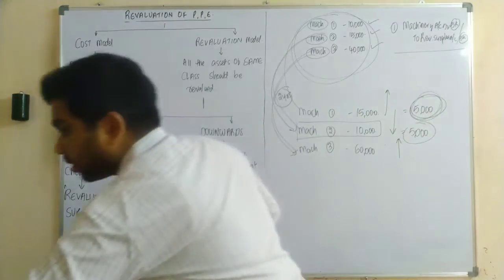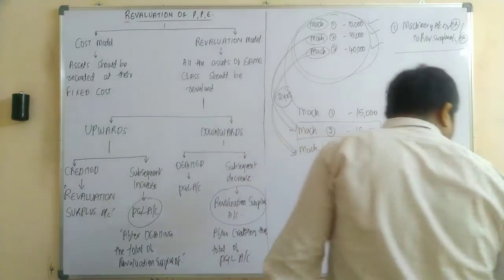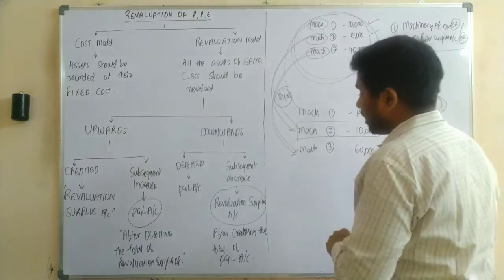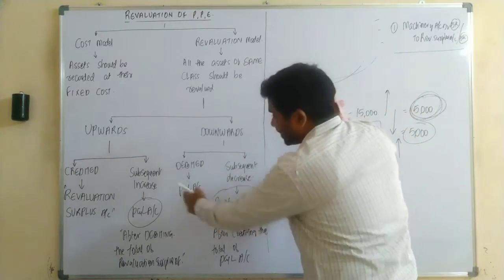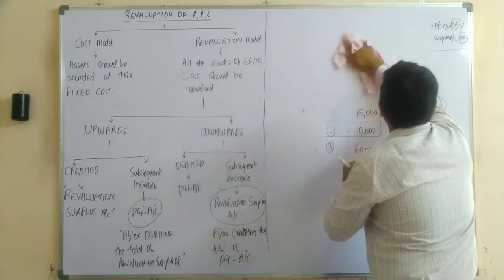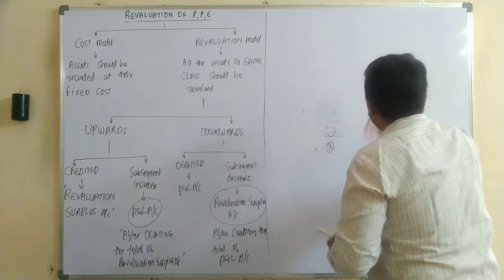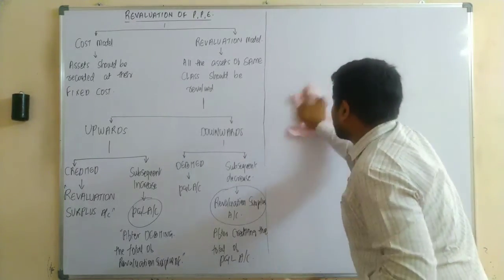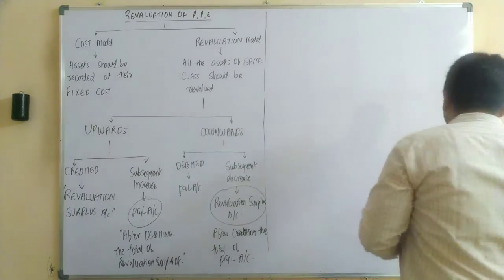So this is your revaluation of property, plant and equipment. Please don't get confused about these words or sentences. With a simple example, we are now going to understand the total concept of revaluation. Don't bother about these things. Let us concentrate on the example now.